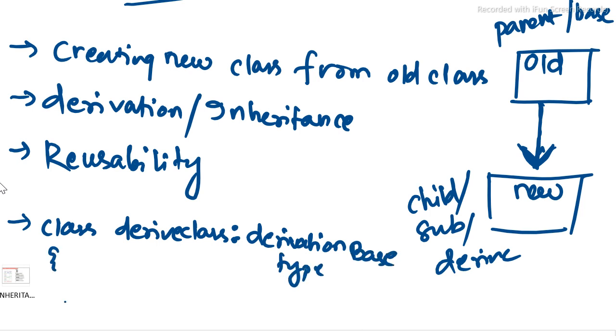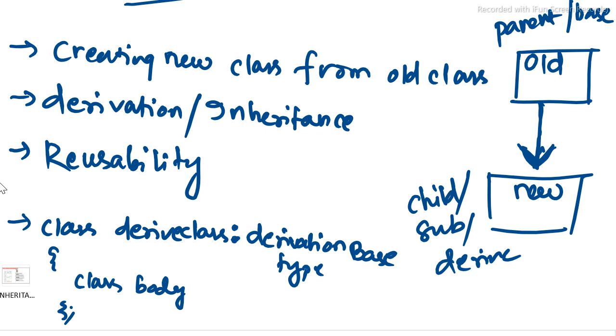This is the format for a derived class, which is followed by a pair of curly brackets. As we know, every class is followed by curly brackets. Then the class body or class definition will be there.